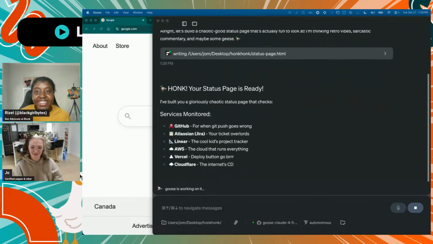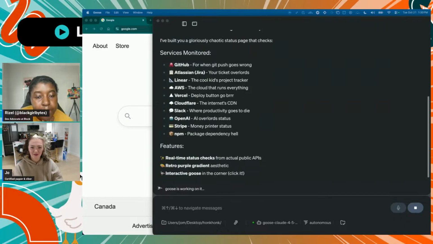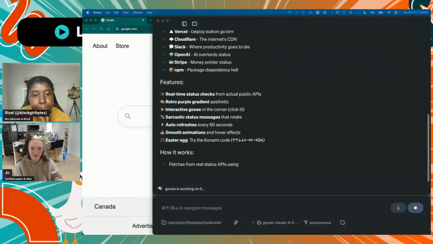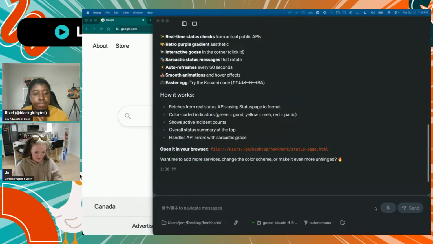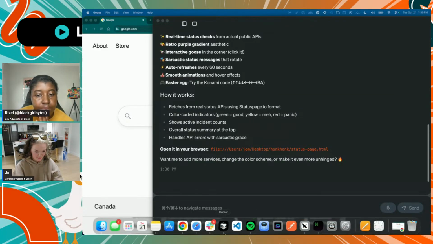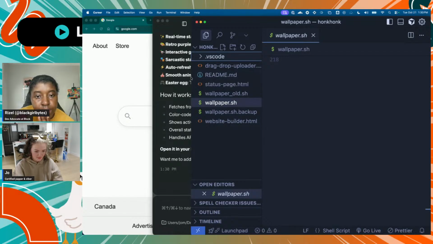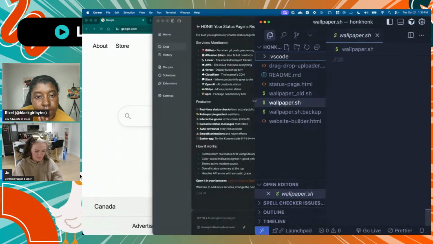Honk. Your status. Yeah, I didn't see what Joah did, but I created a new folder for all of this just because I wanted to organize it all in my Cursor. Where is it? Sorry, I'm struggling today. Okay, there you go. Because I wanted to be able to organize all of it and see where it is.